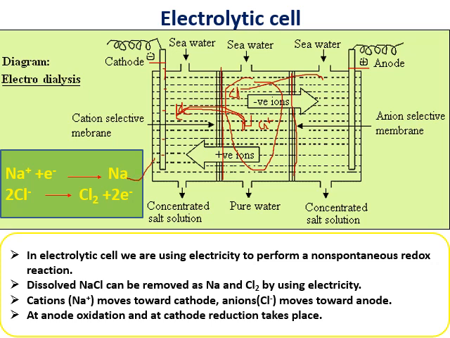Reduction takes place at the cathode. That's why this negatively charged electrode is called the cathode. Remember one thing: where oxidation takes place, that is called the anode. Where reduction takes place, that is called the cathode. Irrespective of whether it is an electrochemical cell or an electrolytic cell, it is called the cathode.